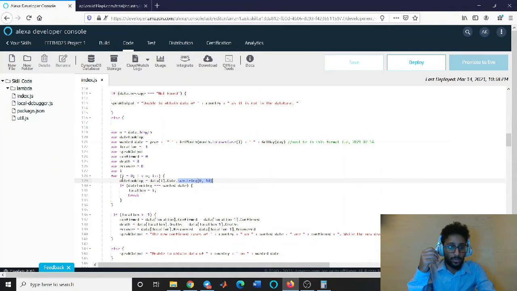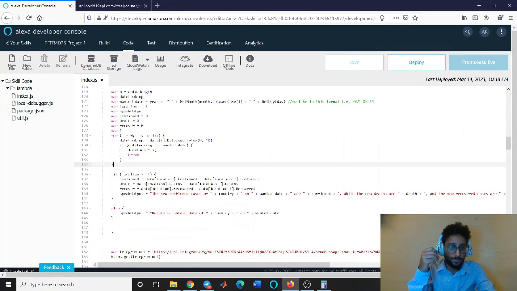And so the counter will start, and it will start the loop, and whenever we have the date looking equals the wanted date, and then we will equate the location to be the same as the counter itself, and then we will break the loop. Otherwise the loop will continue until there's nothing else in the data array, and it will exit.